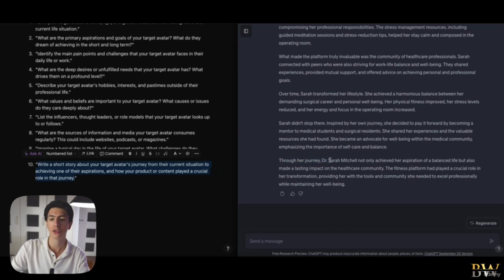Through her journey, Dr. Sarah Mitchell not only achieved her aspiration of a balanced life, but also made a lasting impact on the healthcare of the community. The fitness platform had played a crucial role in her transformation, providing her with the tools and community she needed to excel professionally while maintaining her well-being.